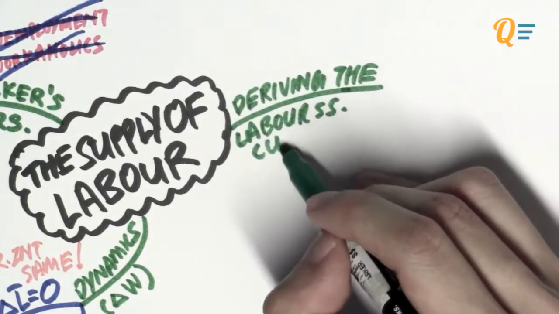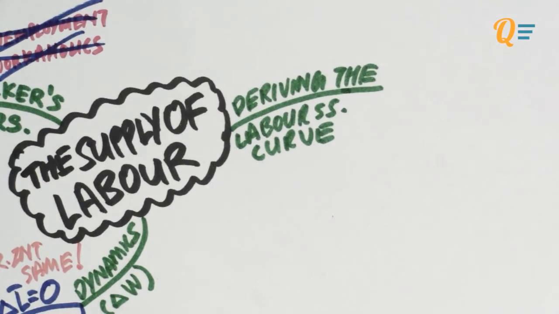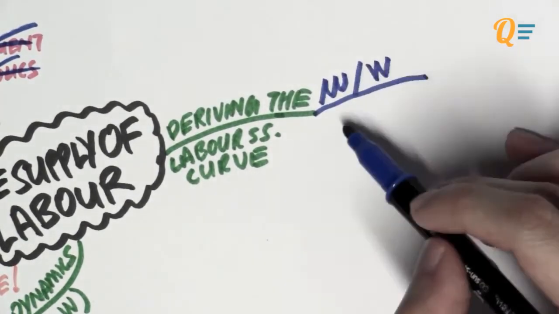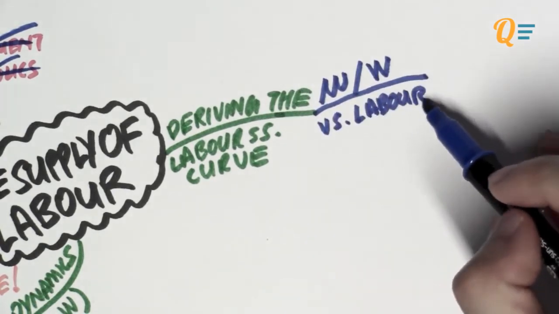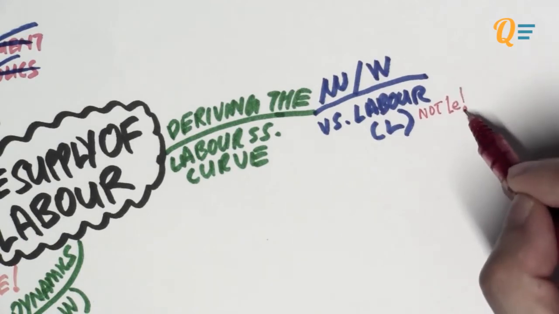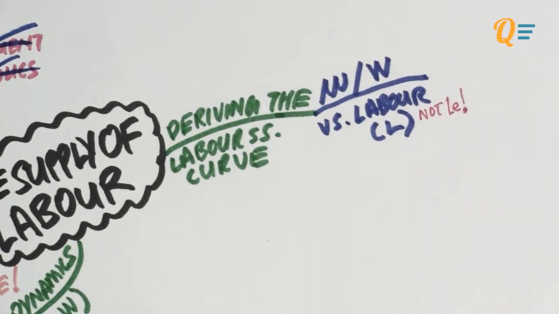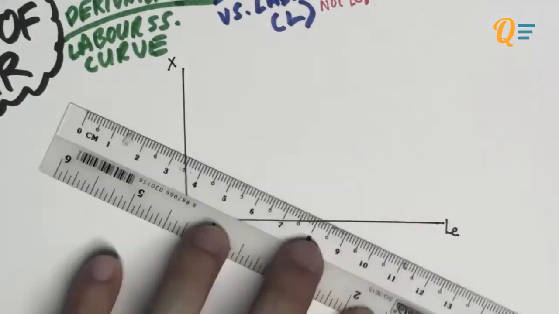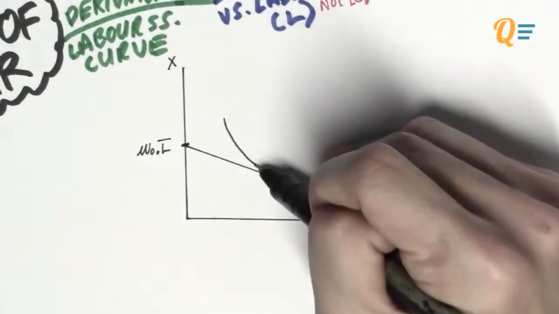labor supply curve. And the labor supply curve is going to be plotted on a graph with either the real wage or the nominal wage rate on the vertical axis and the amount of labor on the horizontal axis. It's not leisure, but it's labor. Okay, but for our case, we're going to be using the real wage for the vertical axis. Okay, so very quickly, just let me set up my initial equilibrium.